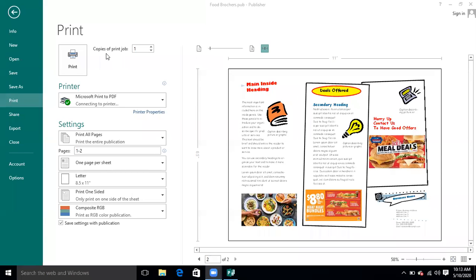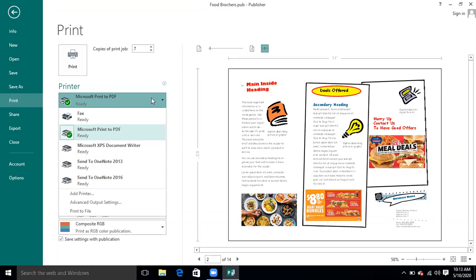Now, number of copies, how many copies you want to print. For example, 1, 2, 3, 4, 5, 6, any number of copies that you want to print, you will select the number of copies from here. Then which is the printer that you have attached with your PC. Definitely, if there are more printers, which one is the nearest printer on which you want to send your print? So you will select the printer from here. If you have got multiple printers, these will be shown over here. If you have got only one printer, it will be shown over there. So we can select the printer from here.